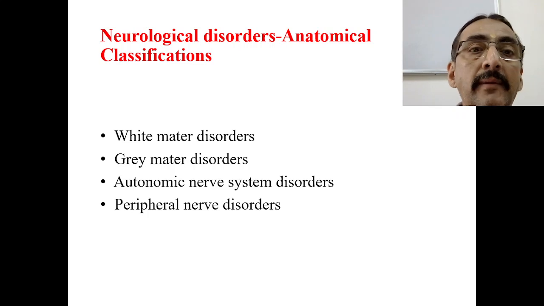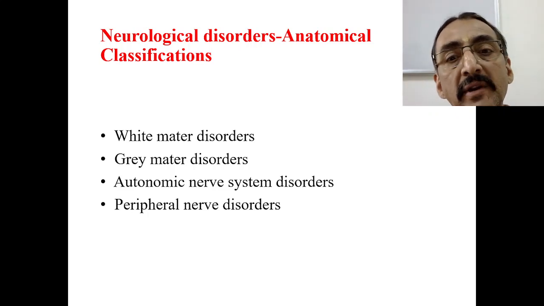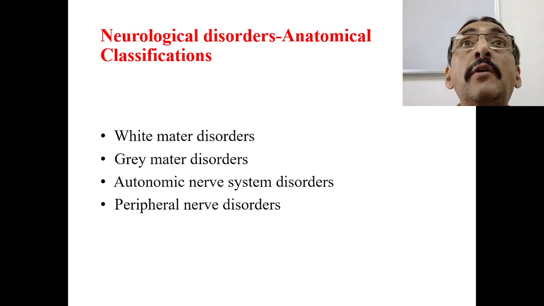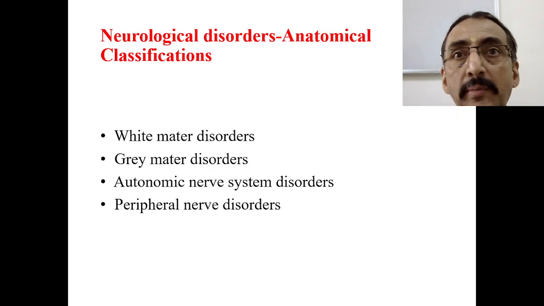Maybe brachial palsy, peripheral nerve disorder. So now, before starting the Ayurvedic treatment, this point has to be made very, very clear: whether this is a white matter disorder, grey matter disorder, autonomic nervous system disorder, peripheral nerve disorder, or, most of the time, a combination of all.